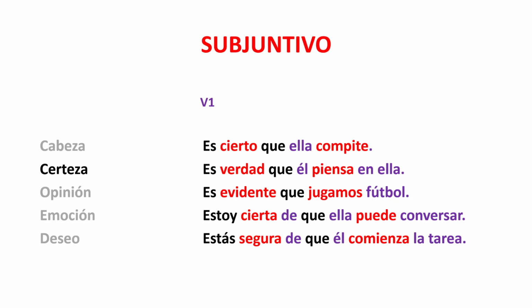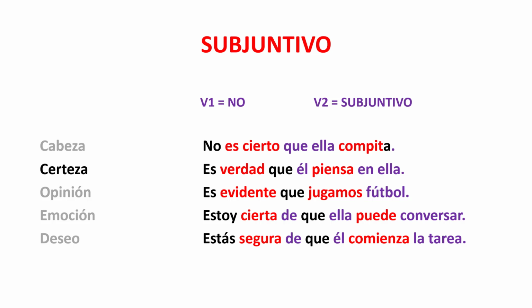These verbos de certeza also have a verb 1 and a verb 2, just like verbos de cabeza. The rule is also exactly the same as verbos de cabeza. If the first verb is negative, doubt is introduced into the sentence, which means the second verb has to switch into the subjunctive. Let's look at some examples. No es cierto. It is not certain that she competes. Now compite has to become compita in the subjunctive. No es cierto que ella compita.